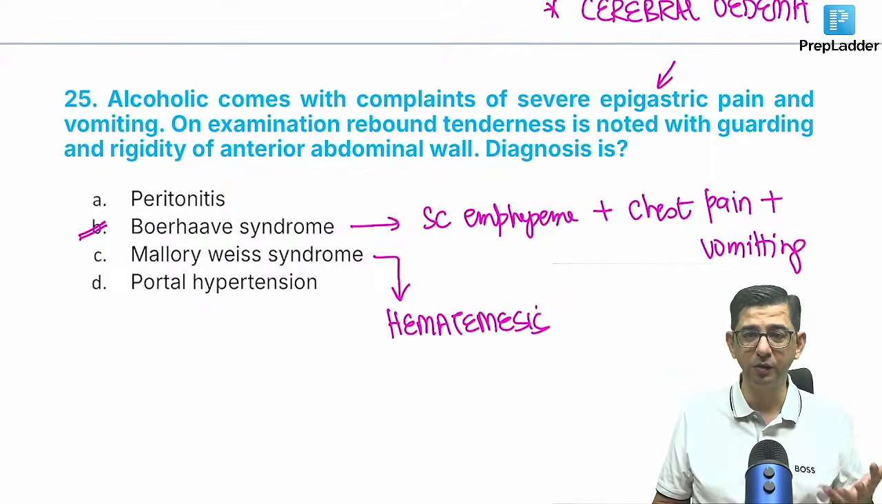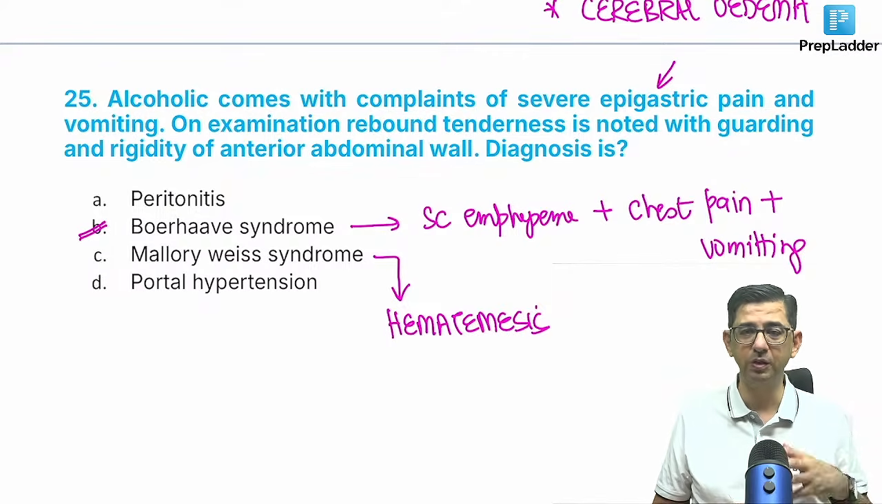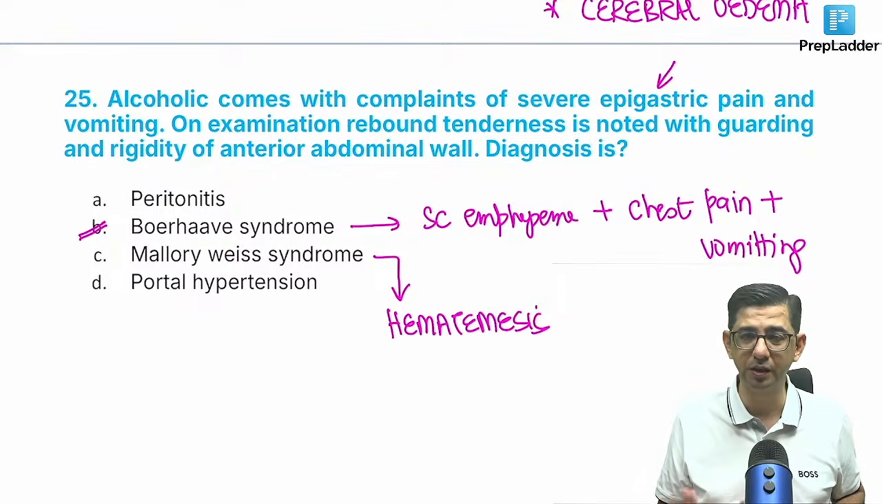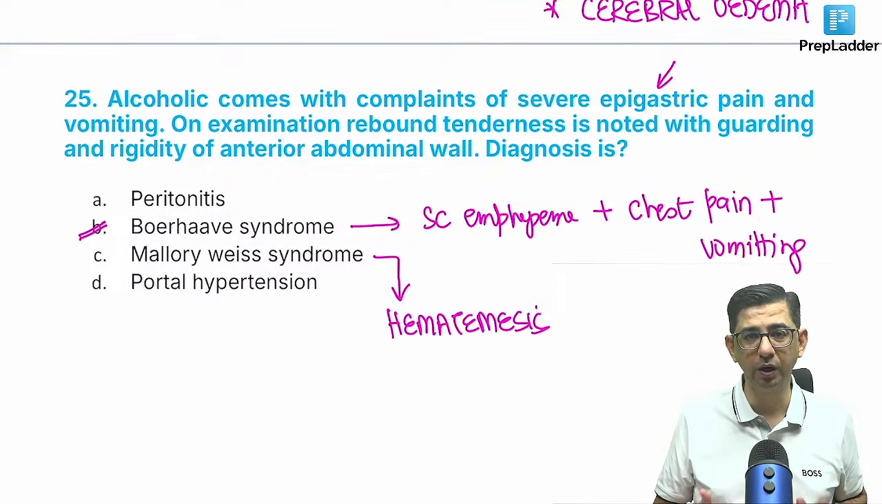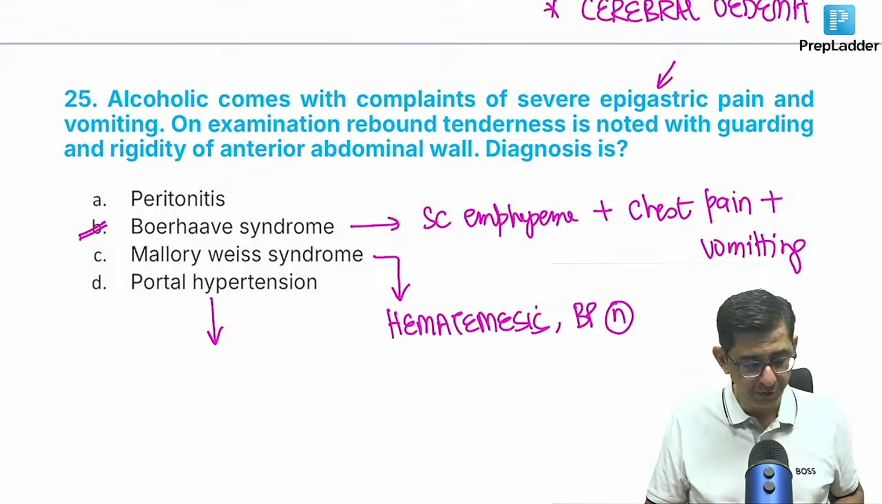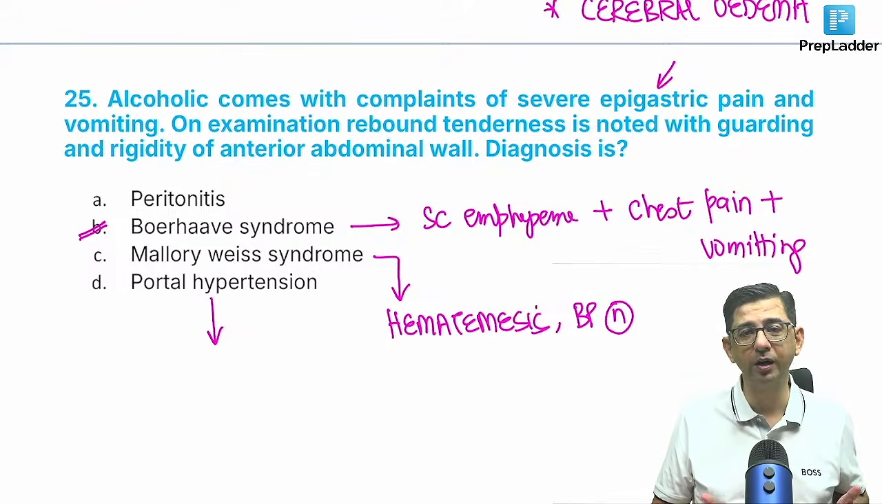Boerhaave syndrome is rupture of the esophagus where there's a perforation of the esophagus, contents will spill over into the mediastinum, so you get a chemical mediastinitis. That's why chest pain, and there's puking, and there's emphysema, not given in the question. In Mallory-Weiss, it's a non-life-threatening bleed. The BP of the patient will remain normal, and portal hypertension होता तो portal hypertension में फिर rebound tenderness की नहीं होगी यार, peritonitis है ना। It's probably a perforated peptic ulcer disease.